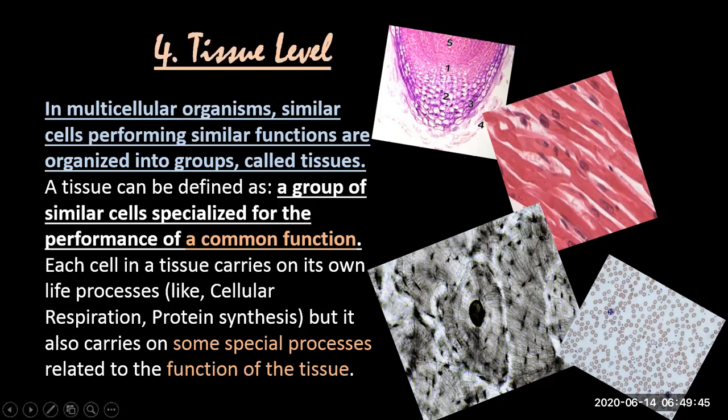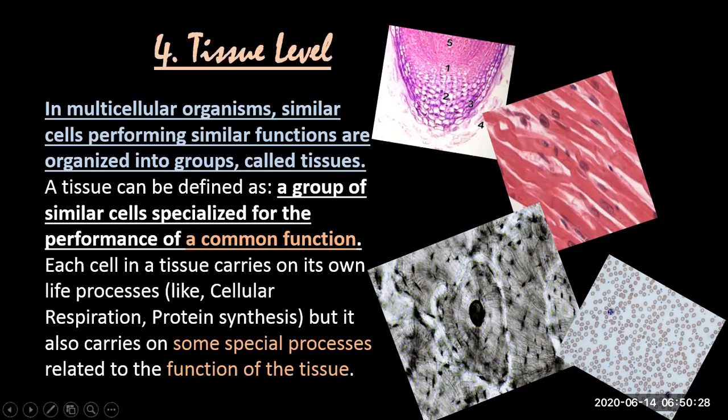Look at these red blood cells. These are all blood cells, and in between there are white blood cells too. But these red blood cells and white blood cells together also make a tissue, which is connective tissue, which we will read later in the fourth chapter. But here too a group of cells is performing a common function. They transport nutrients to our whole body, while white blood cells perform a different function, but overall the function is connectivity. So what is a tissue? A group of cells performing a common function. Okay?